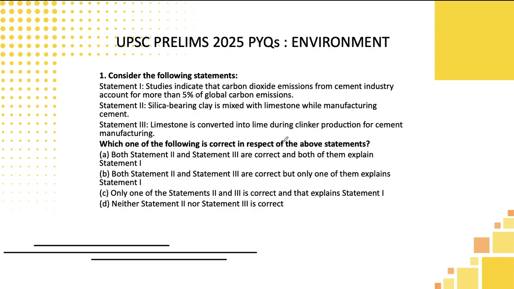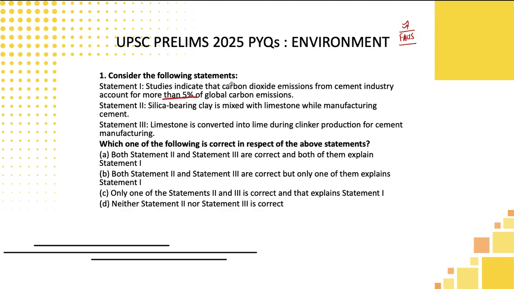Okay students, let's now move to the first question. Consider the following statements. Studies indicate that carbon dioxide emissions from the cement industry account for more than 5% of the global carbon emissions. Students, one important thing I want to stress: whenever the examiner uses any kind of facts in the UPSC preliminary examination, you need to hold there and think once or twice before moving on from the statement. The reason is that most of the time the facts they use could be wrong. So that is one important indication, and we need to use logic and common sense to think about the question's validity.